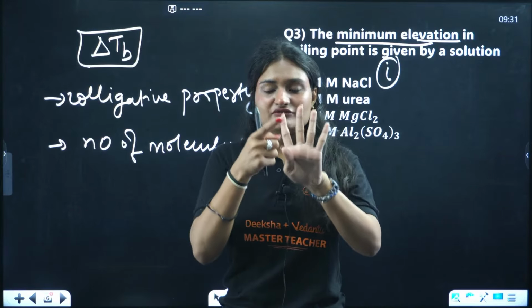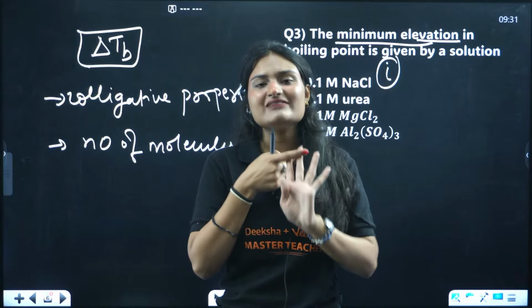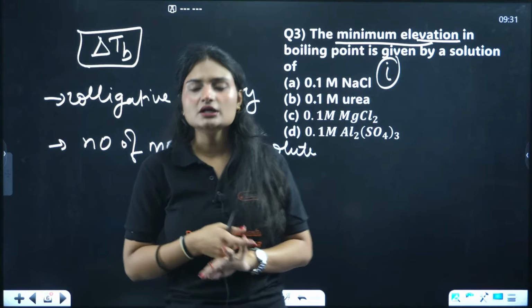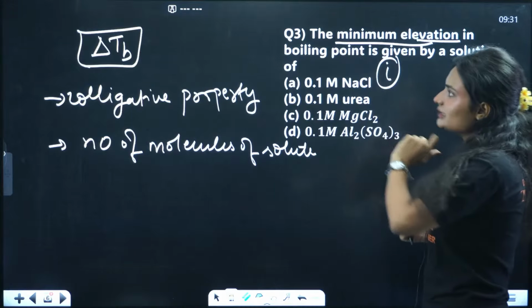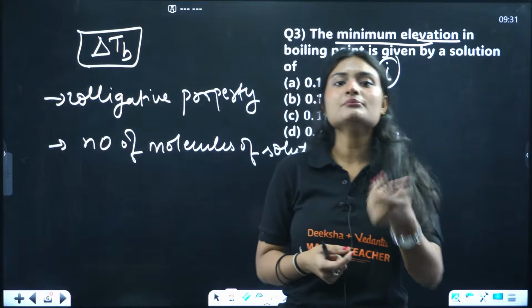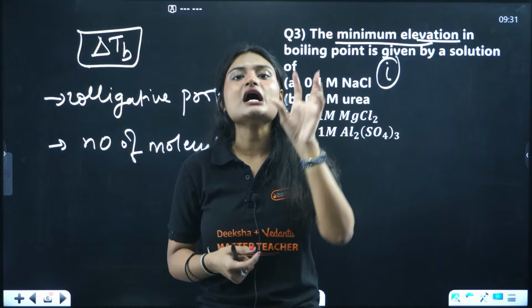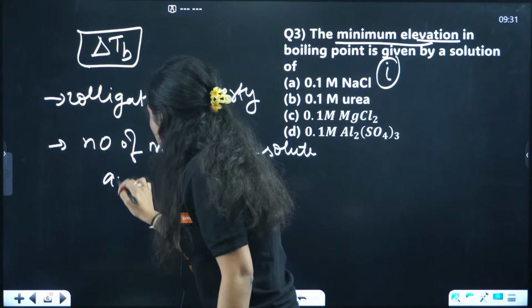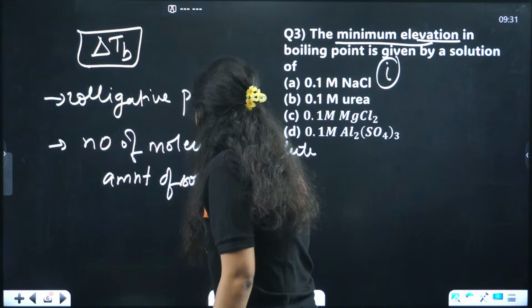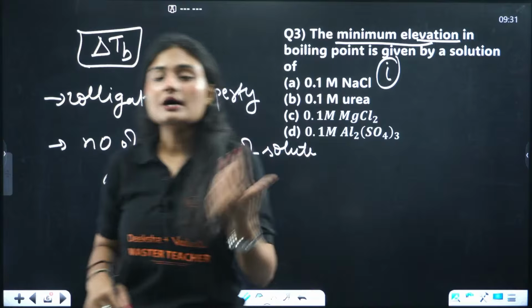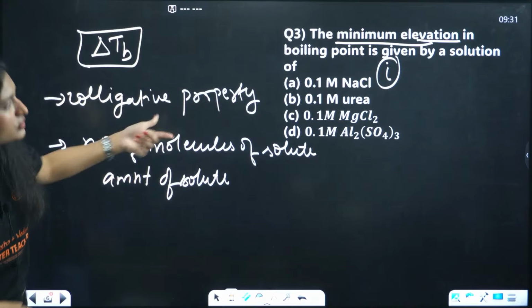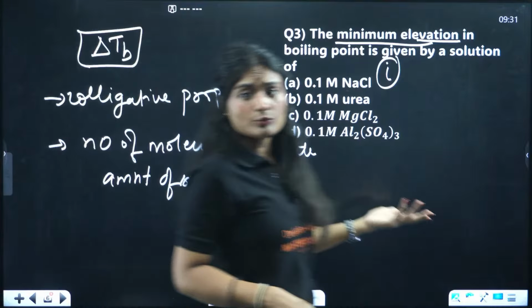Four: relative lowering of vapor pressure, elevation in boiling point, depression in freezing point, and osmotic pressure. We are talking about elevation in boiling point here. All these colligative properties depend on the amount of solute. The more the amount of solute, the more will be the elevation in boiling point in this case.